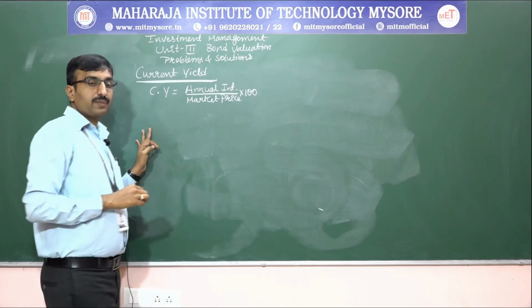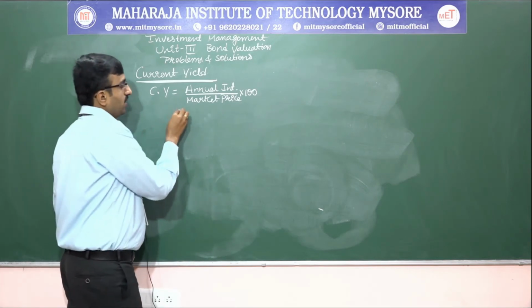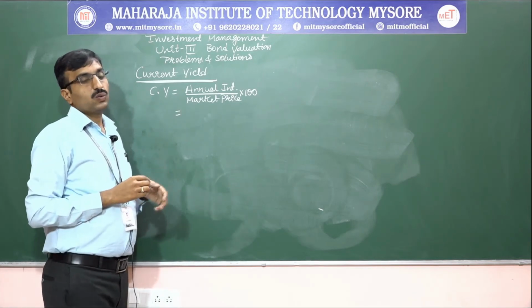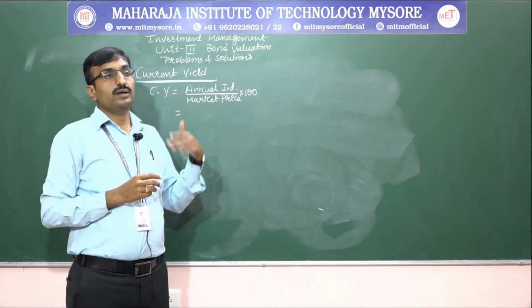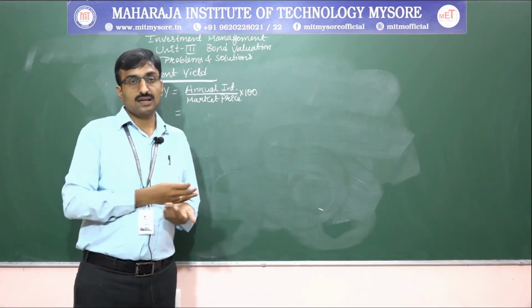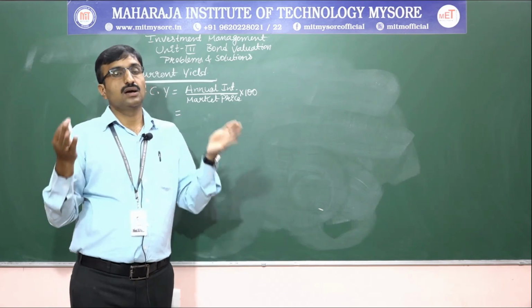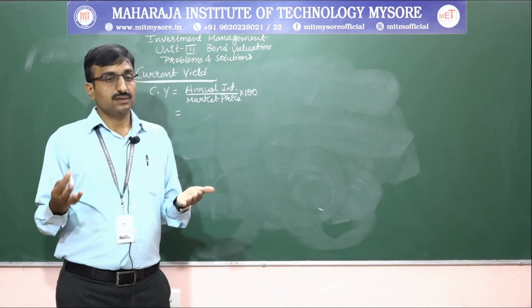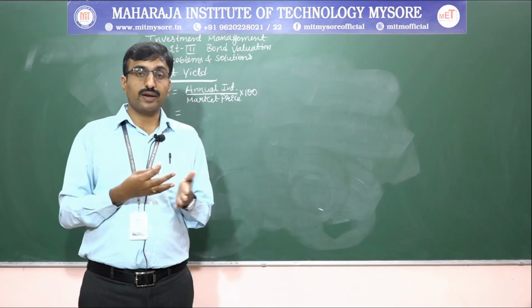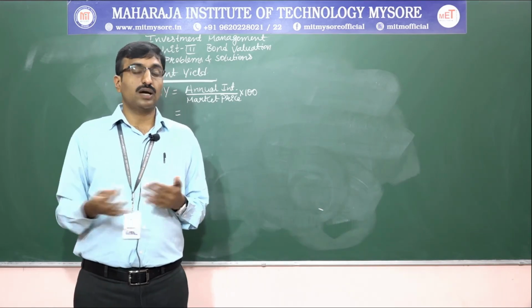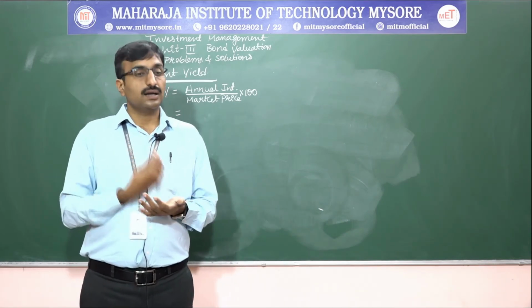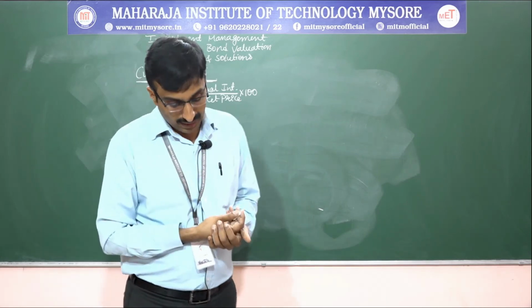Annual interest means the total payment for one year, the one year return. Then the market price is the price at the end of the year. Considering these, we find the current yield. So we can take a problem on that.